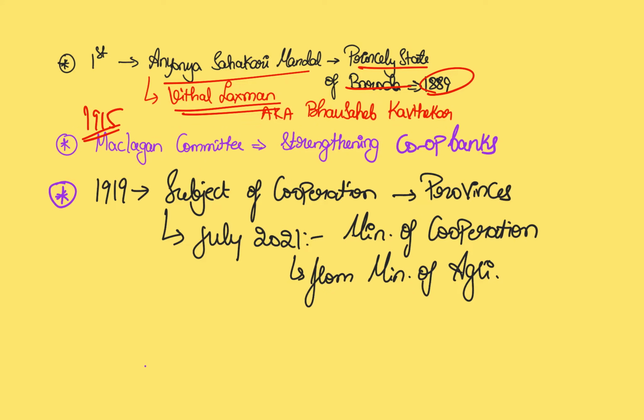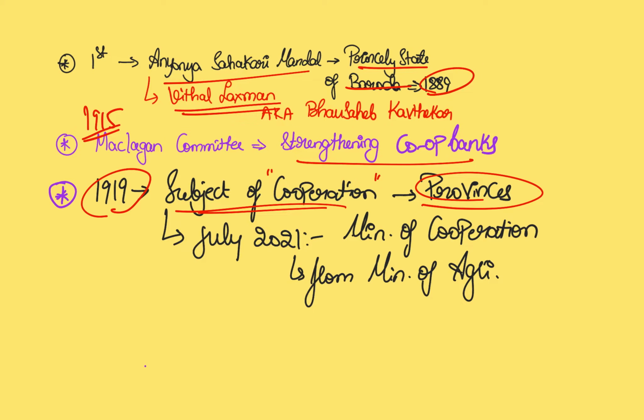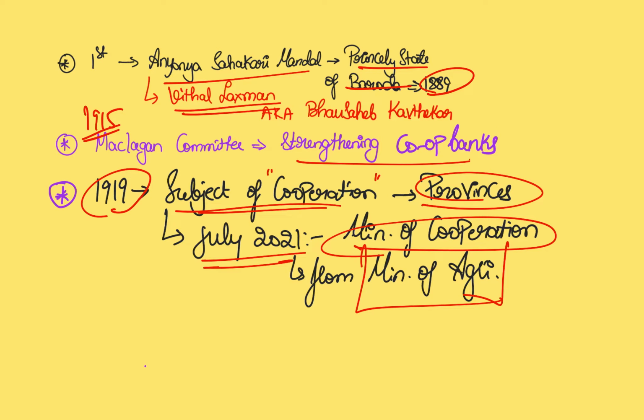And in 1915, a British committee called the Mclagan Committee was studying the measures that were needed for the strengthening of cooperative banks. And in 1919, under the Government of India Act, the subject of cooperation, the idea of cooperation and its regulation was actually transferred to the provinces from the center. This is important because in July 2021, the Ministry of Cooperation was created. Before that, the Ministry of Agriculture was handling everything that is related to the concept of cooperatives. This is the brief history.